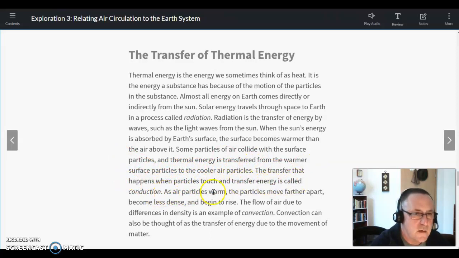As air particles warm, the particles move farther apart, become less dense, and begin to rise. The flow of air due to differences in density is an example of convection. Convection can also be thought of as the transfer of energy due to the movement of matter.